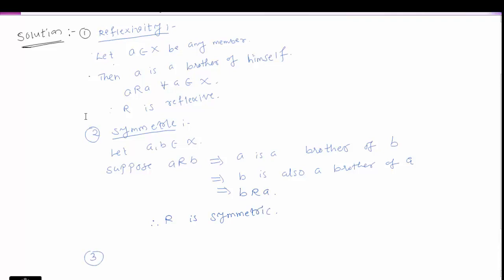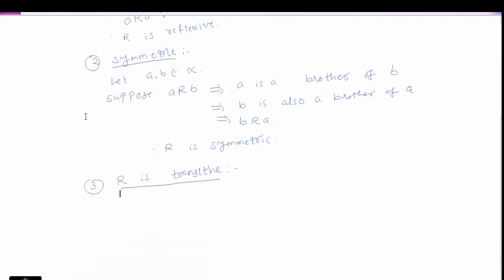Third one, R is transitive. Is this R transitive? Let A, B, C belongs to X. That is, A, B, C are three males in Mumbai.